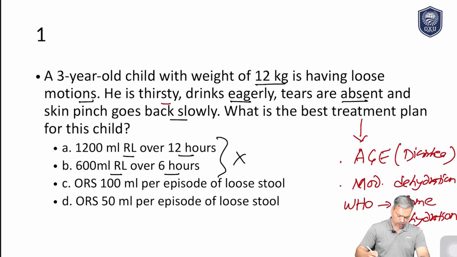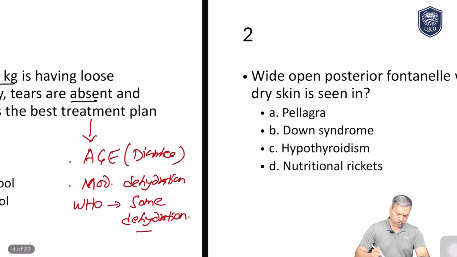Now there are two remaining options, and let's look at the option C. ORS 100 ml per episode of loose stool. This is the correct answer here. Okay, because this is a case of some dehydration, and we treat some dehydration like this. Okay, so this is a pretty simple type of MCQ. Now let's go to question number 2.